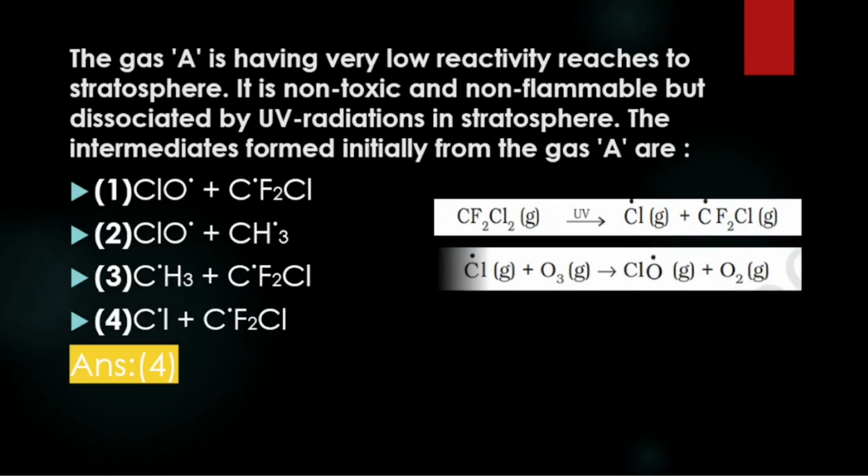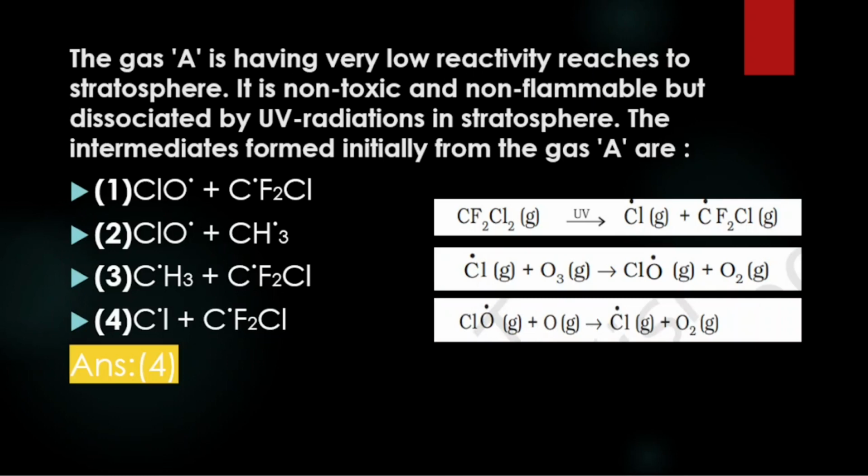You can find this reaction in NCERT. So chlorofluorocarbon, CF2Cl2, in the presence of UV rays breaks and forms a chlorine free radical. This chlorine free radical further reacts with ozone and finally generates a chlorine free radical again. So the reaction continues once it has been started.